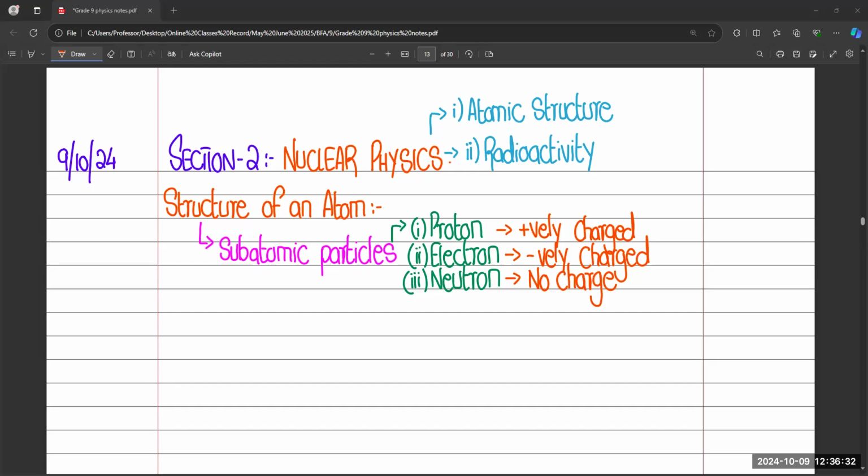So they proposed different models, but from those models, the one model that is helpful was proposed by Rutherford, right? And we are using that same model. Okay, so I will show you that model and the diagram, so it will be easy for you to understand.